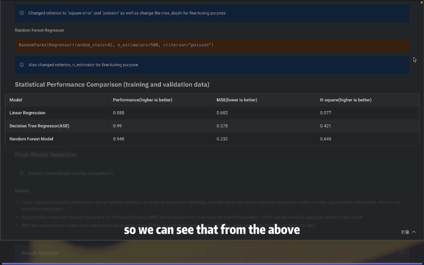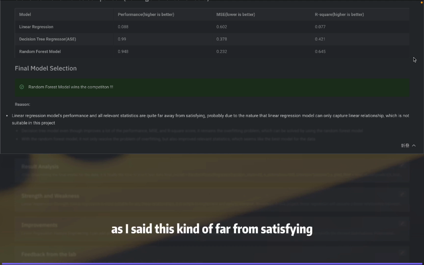From the above three models, we can see linear regression is doing the worst job. The decision tree regression model and the random forest model are doing a similar job, but in my opinion, the random forest model is going to be the final pick for my project, for the following reasons. The linear regression model performance, as I said, is far from satisfying, which I believe is because the linear model only captures linear relationships, which is probably not the case for my project.